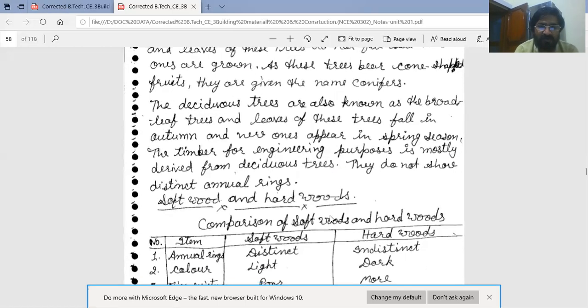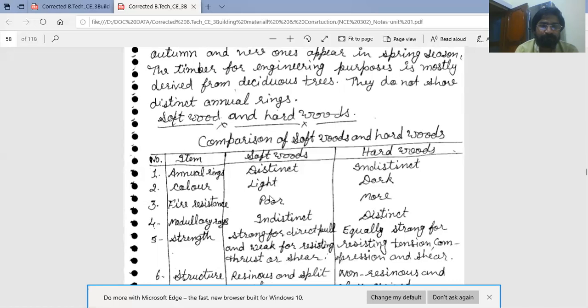Here is a comparison of softwood and hardwood. First is annual rings. Softwood contains distinct annual rings, and hardwood indistinct rings. Color: softwood has a light color and hardwood has a dark color.